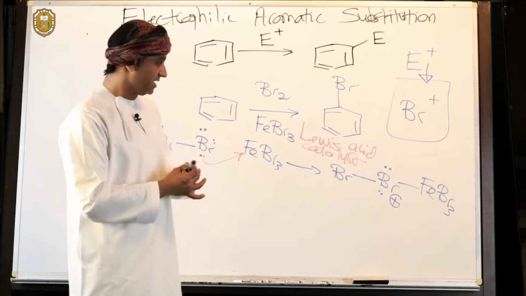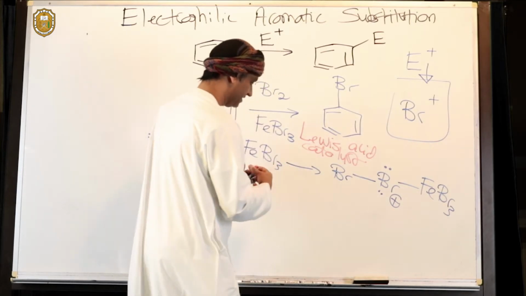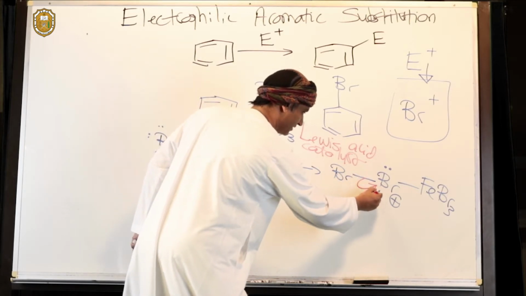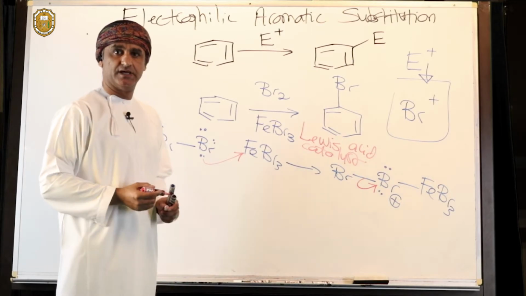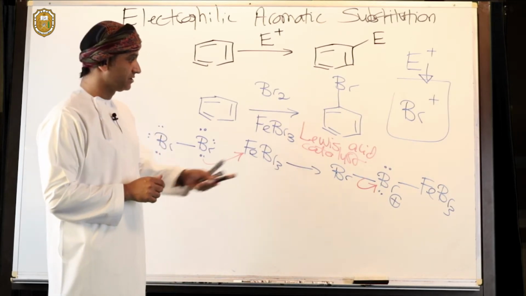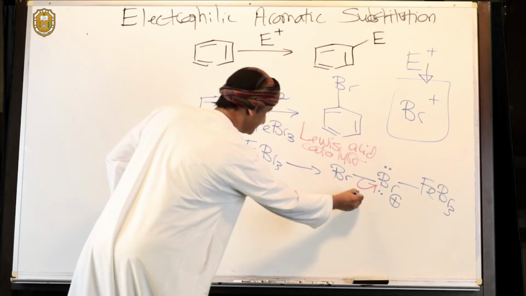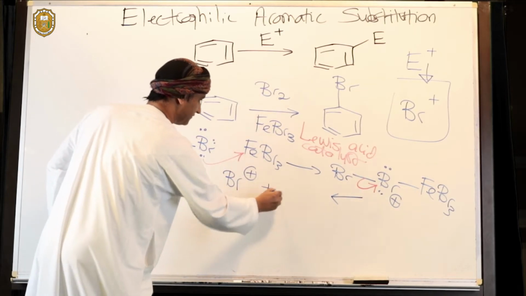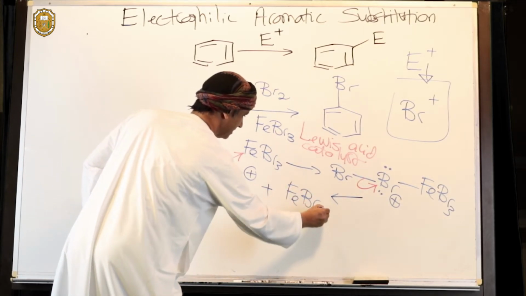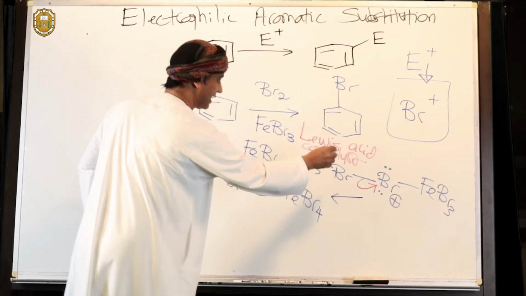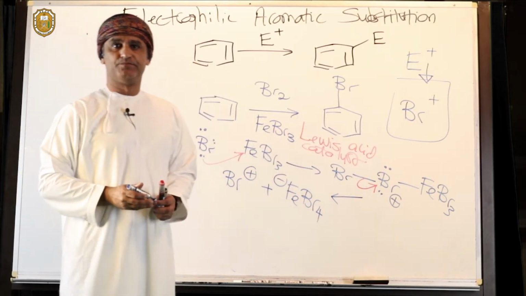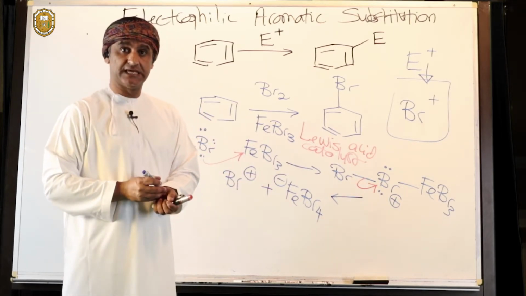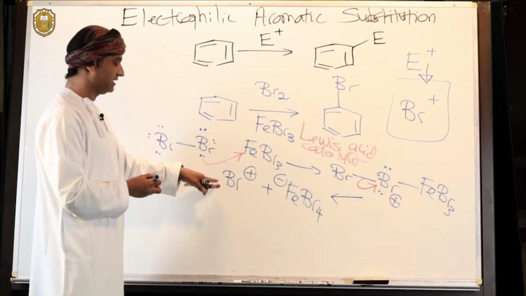Now, this intermediate would undergo bond cleavage, so this Br-Br bond will be broken, releasing electrons onto the positively charged bromine to give Br+. As a result, this gives Br+ plus FeBr4 minus, where iron now has 4 bromines bonded to it. So iron is actually negatively charged. So this is the electrophile that we are looking for.